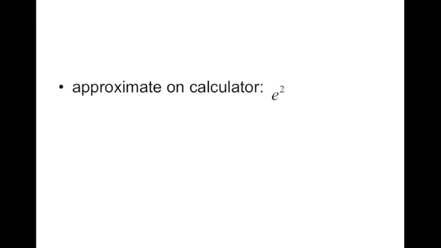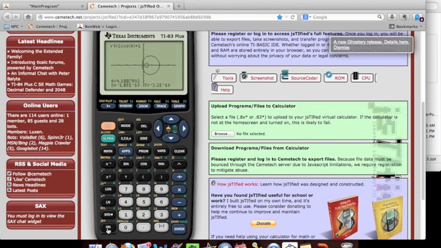Our next problem wants us to approximate this on a calculator, so I'm going to go ahead and get the calculator up and show you where to find the E button. There are 2 places to find an E button on the calculator.